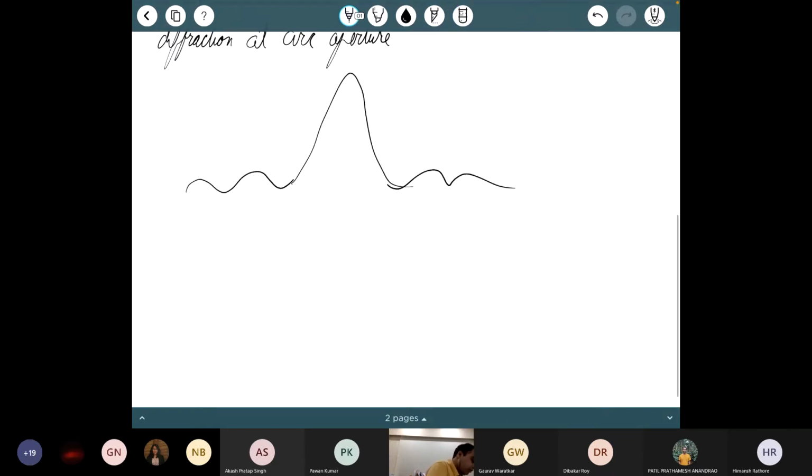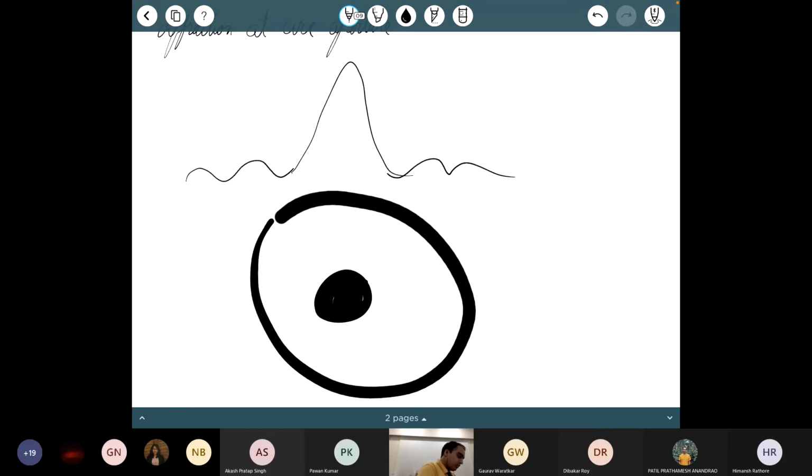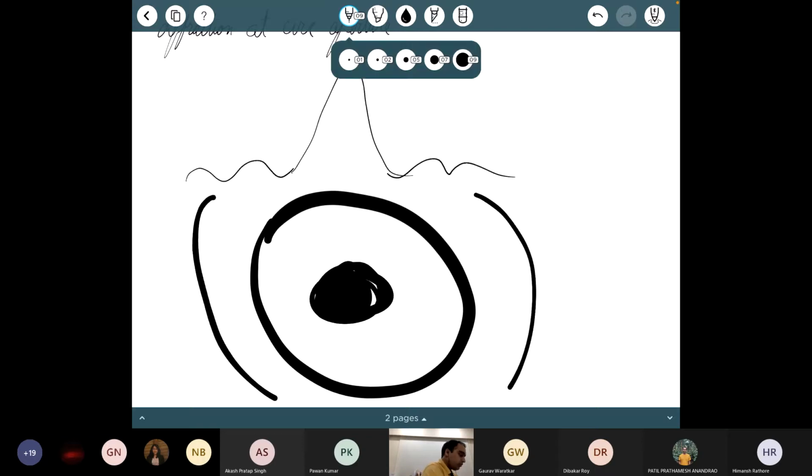Okay, and this, if you were to look at it from the top, would look like this. You would have this bright ring at the center. I'm drawing black as brighter because otherwise I'll be shading this sheet for a long time. Then outside that you will have other rings as well, and then a third ring and so on. So this is called an Airy disk.